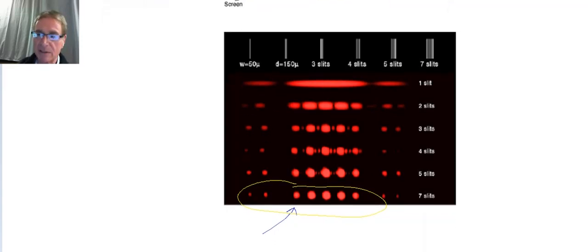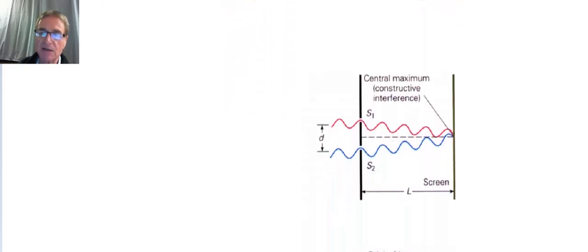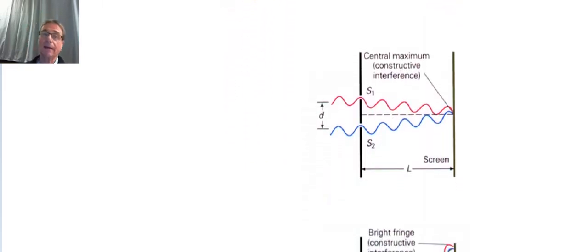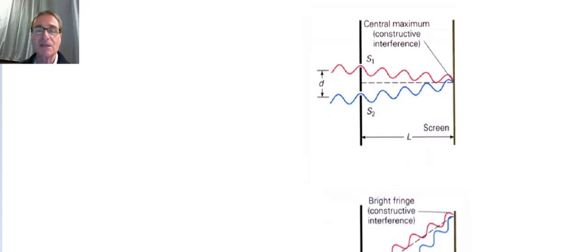We get these patterns. Okay, so since this is physics, we have to ask ourselves, is there an equation or is there some way to analyze this so that we can figure out what kind of patterns we're going to see based on the number of openings, the width of the openings, the wavelength of the light, things like that? Of course, the answer is yes. And so what I'd like to do is show you how we can determine what that equation might be. And it turns out to be a fairly simple equation, a good way to analyze.